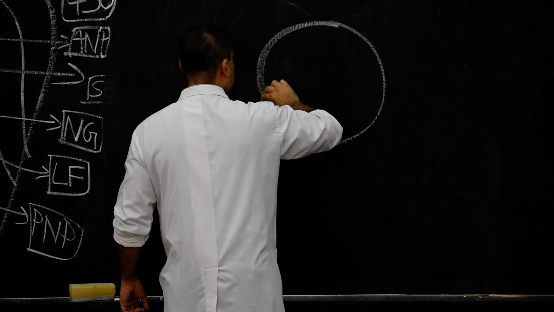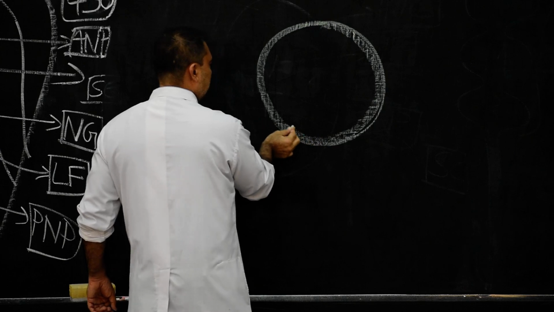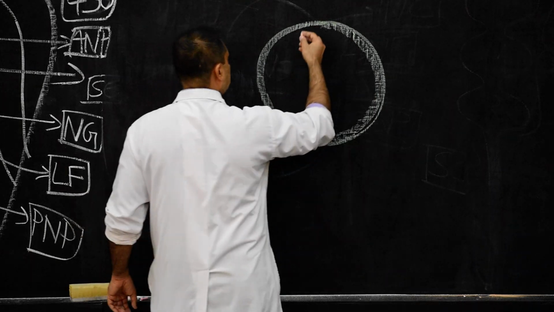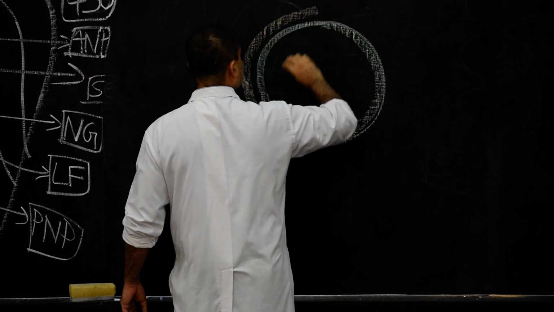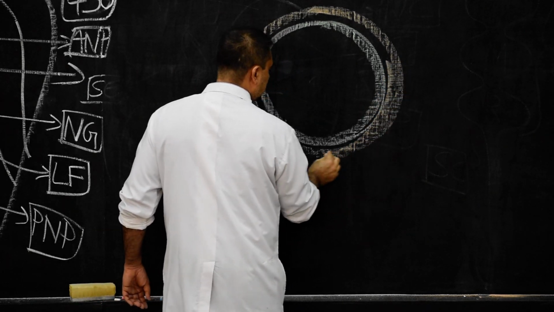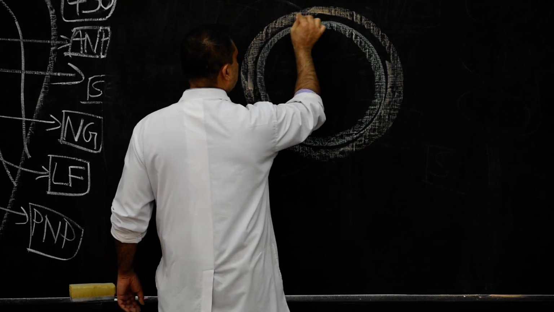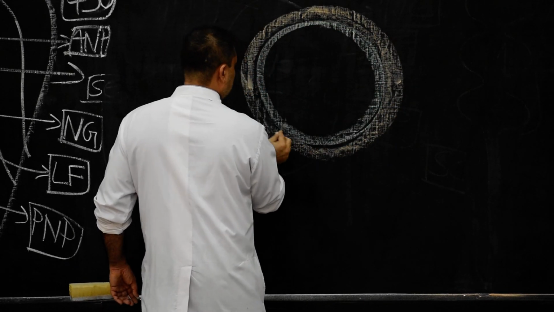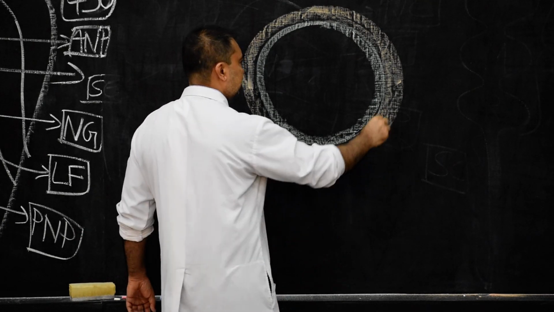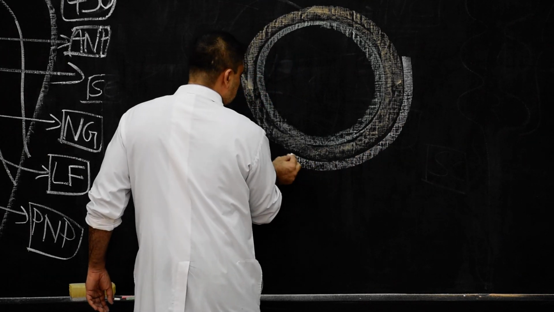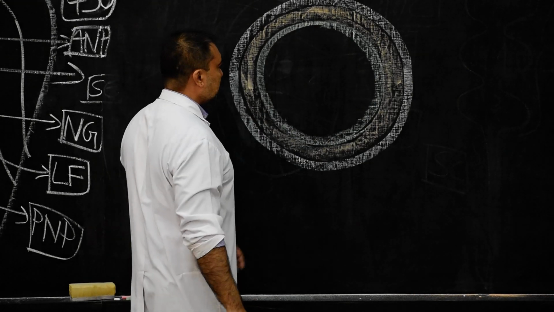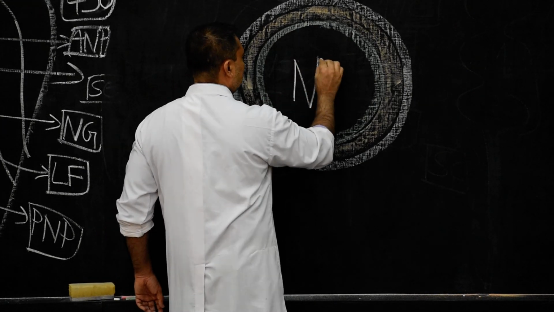This will be the first layer, which will be known as ependymal layer. Outside ependymal layer, there will be a second layer, which will be known as the mantle layer, M-A-N-T-L-E. So this will be the mantle cell layer. This is the second layer. And after that, the third layer will develop, which will be known as marginal cell layer. This is how the entire neural tube will develop.